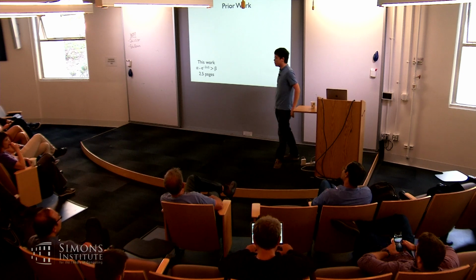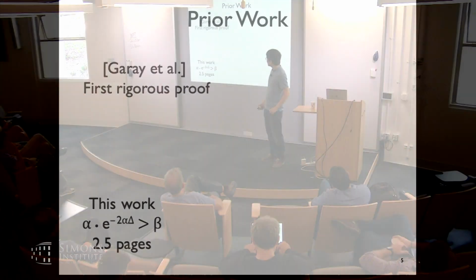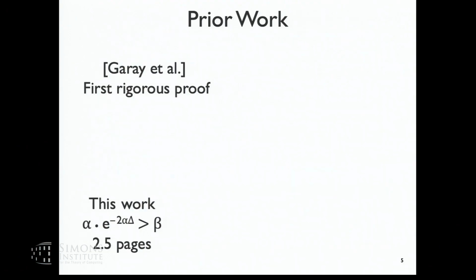All right, let me just give you a quick overview of how this area evolved. All right, so the first groundbreaking work is Gray et al. It's GKL. It's the first rigorous proof for Nakamoto consensus. Before that, the analysis kind of went about ruling out particular attacks. Nakamoto himself did analysis assuming this is the best attack that can ever exist. He proves that attack would not work. Right? And the Gray et al. paper is the first to rule out all possible attacks.